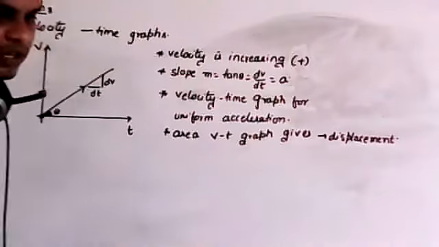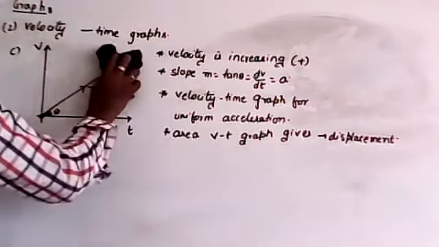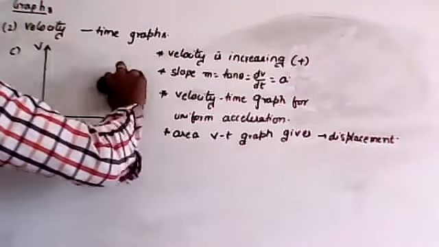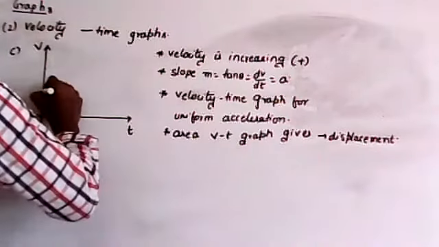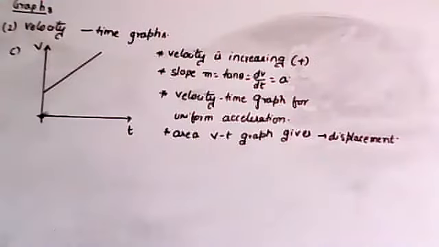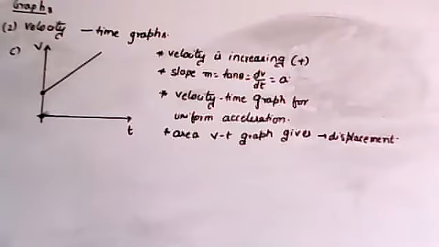Now, shall I move to the next graph? Now, for example, I'll take the graph like this, so that this graph cuts the velocity axis at one particular point.